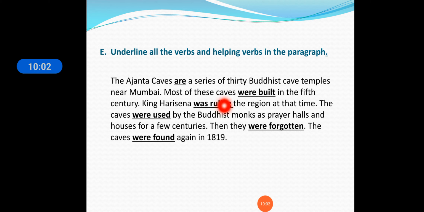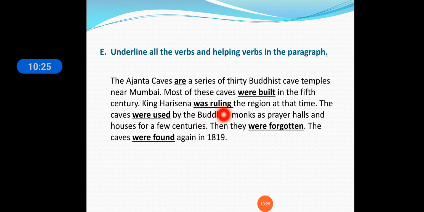So for plural, were built in the 15th century. Okay, King Harishena was ruling the region at that time. So was ruling is used here. Ruling is the main verb here, was is the helping verb here.